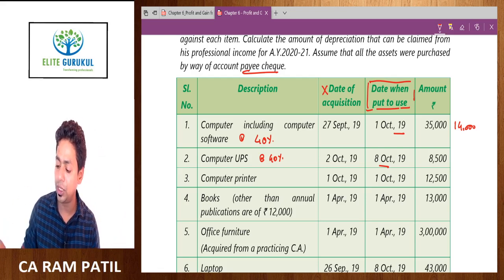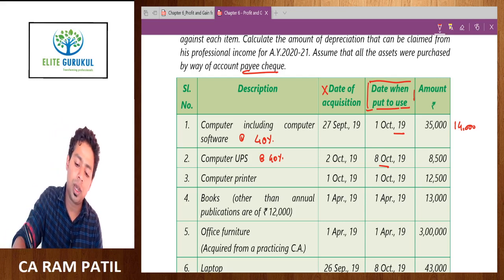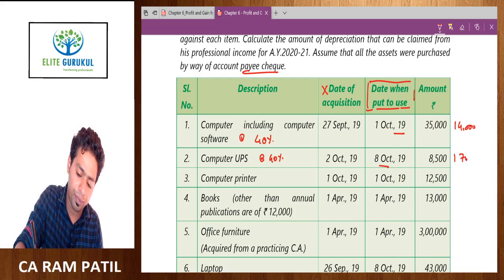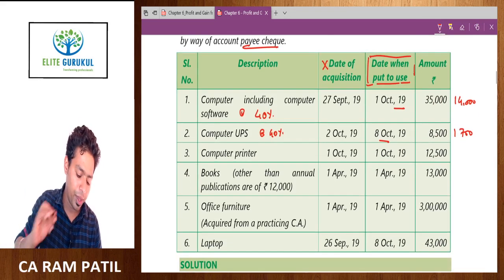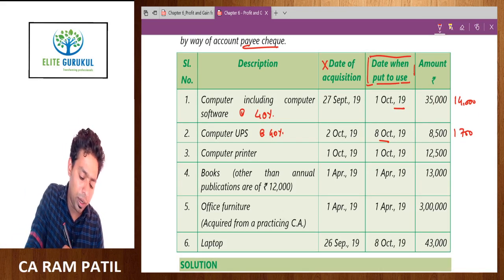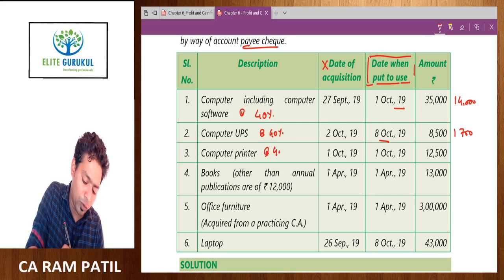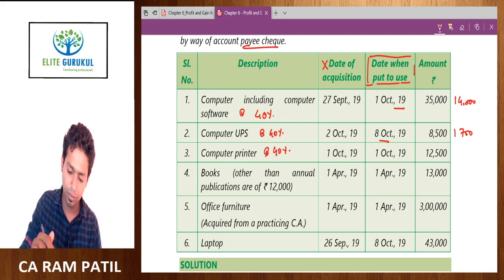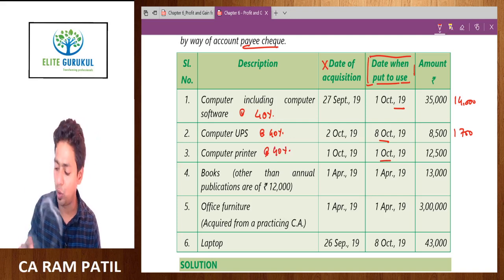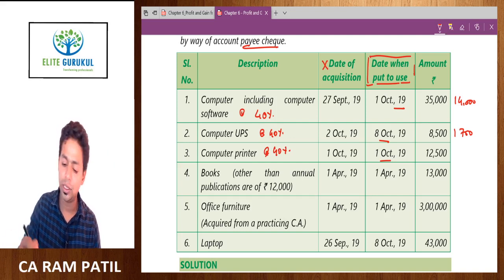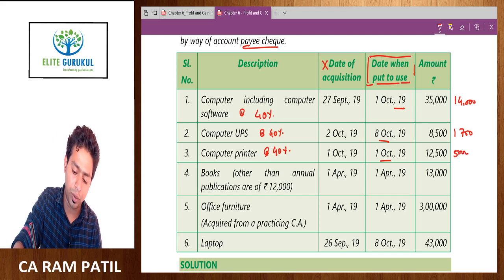Half year depreciation means 8,500 multiplied by 40% divided by 2, which comes to 1,700. Next, computer printer, again depreciable at the rate of 40%. It is put to use on 1st October. So 12,500 into 40% comes to 5,000.